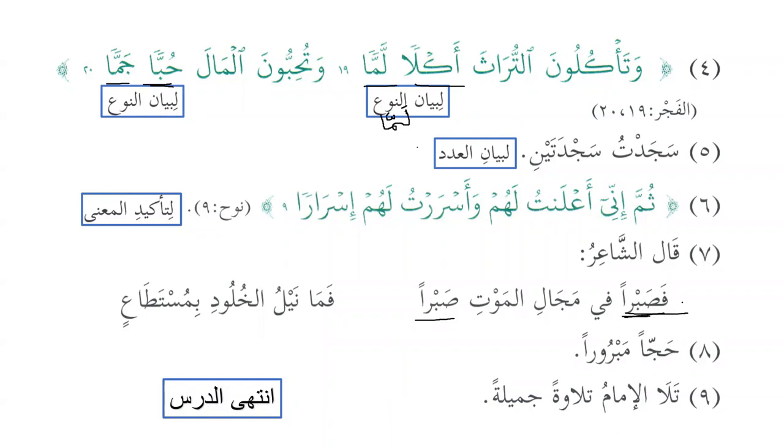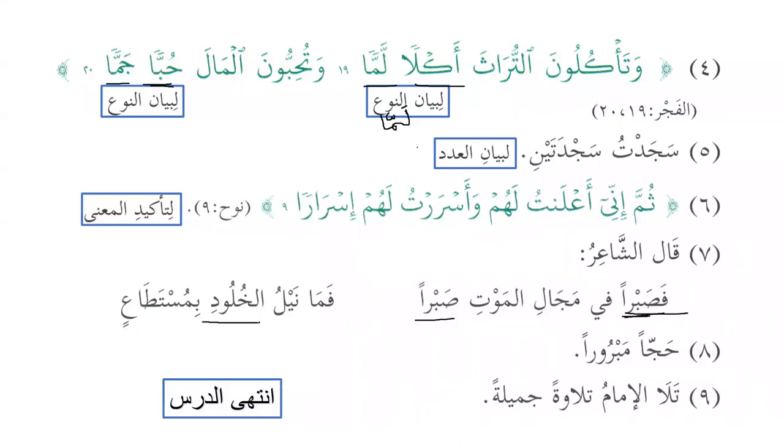If we have this, that means that it is being used as a deputy of the verb. So it will be isbir sabran fi majal al-maut sabra. Fama nail al-khuludi bimustata'in. Nala yanilu nailan, sorry, khuludi, I'm sorry, that is eternity. Fama nail al-khuludi bimustata'in. And it is not in everyone's access to reach eternity. So the underlying meaning is that everyone has to die. Nala yanilu nailan, and khalada yakhludu khuludan.